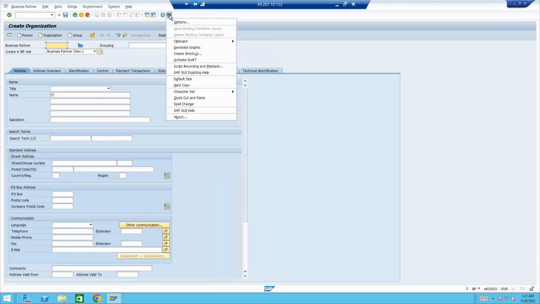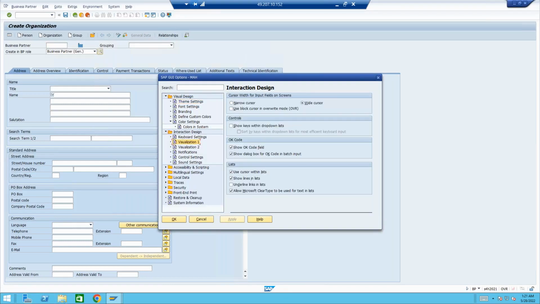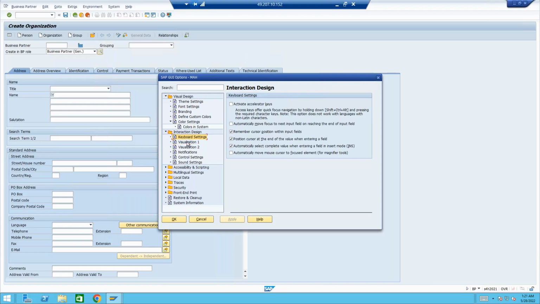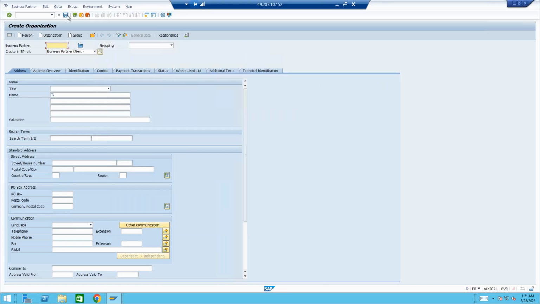One moment. This is the old version, right? So do you want me to leave it as the old version or the Fiori kind of skin? Okay, particularly it's not clear because this UI is old. We are not using the 740 kind of thing in S/4HANA.